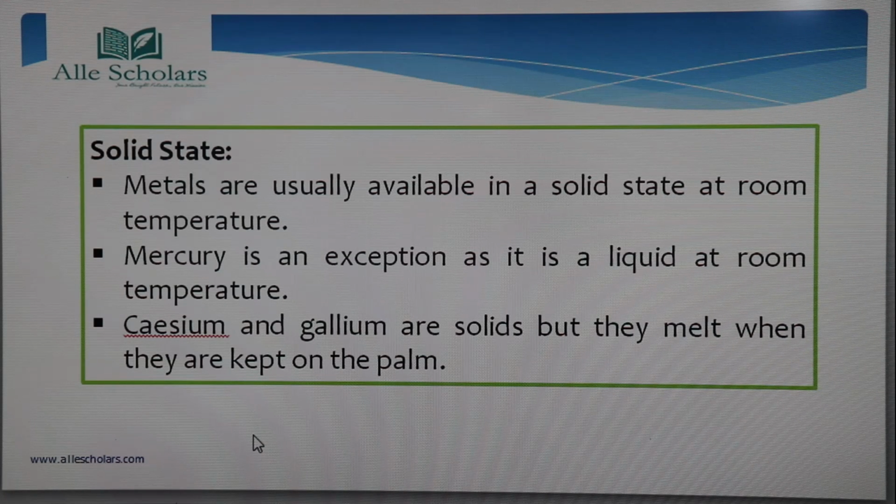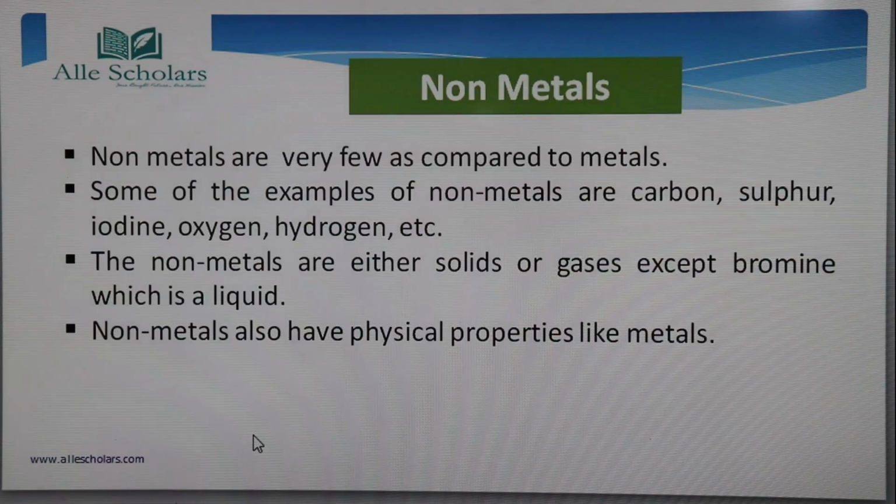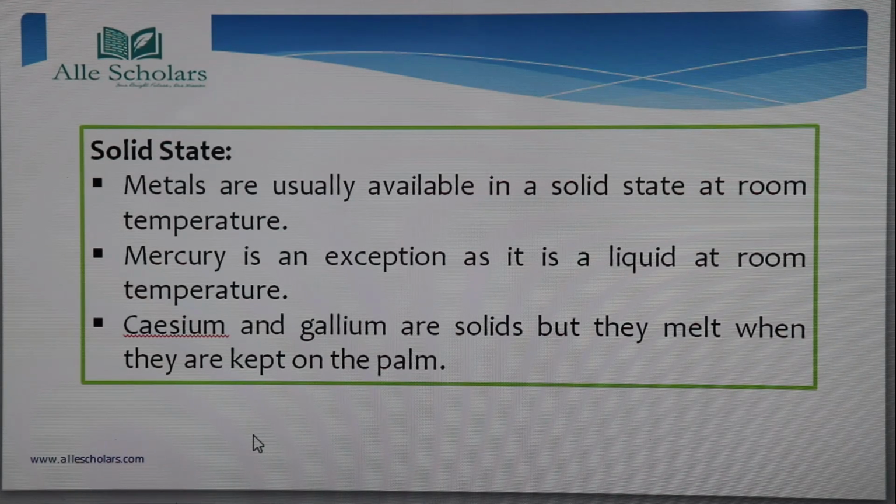So if we take cesium and gallium in our hand, they are going to melt. Although the property of a metal is that they are solid as well as they have a high melting point, there is an exception with these two.